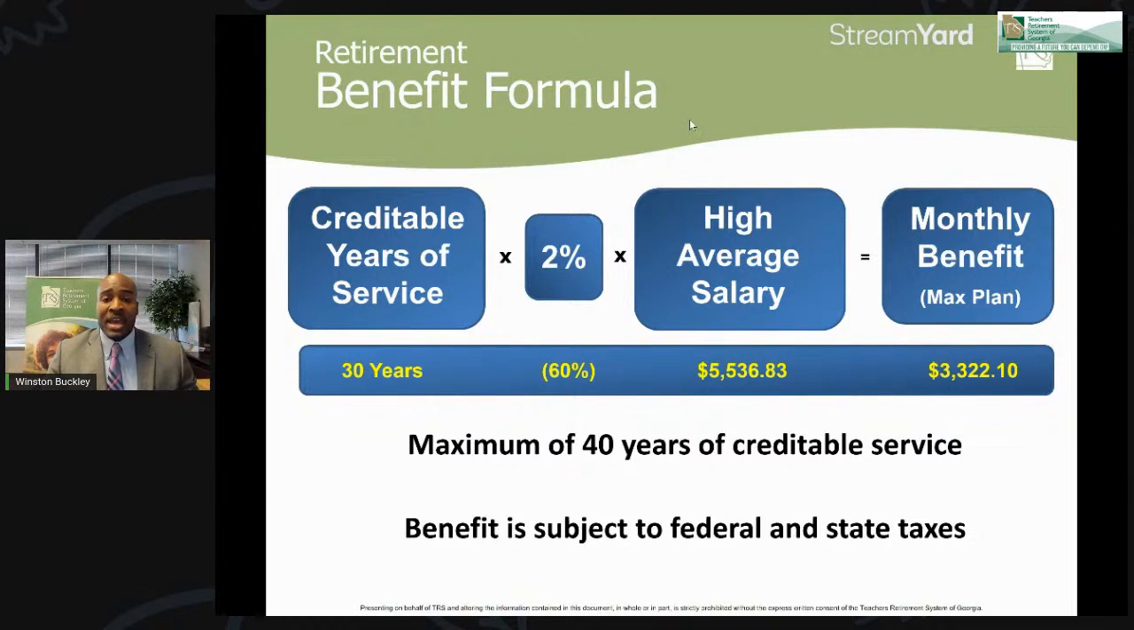Here you see that the max amount of years that you can have towards your creditable service is 40 years, which means you can have up to 80% of your income in your retirement that's guaranteed for life. And also when you receive your benefit in your retirement, you are paying federal and state taxes at that time because you're paying into the system pre-tax.